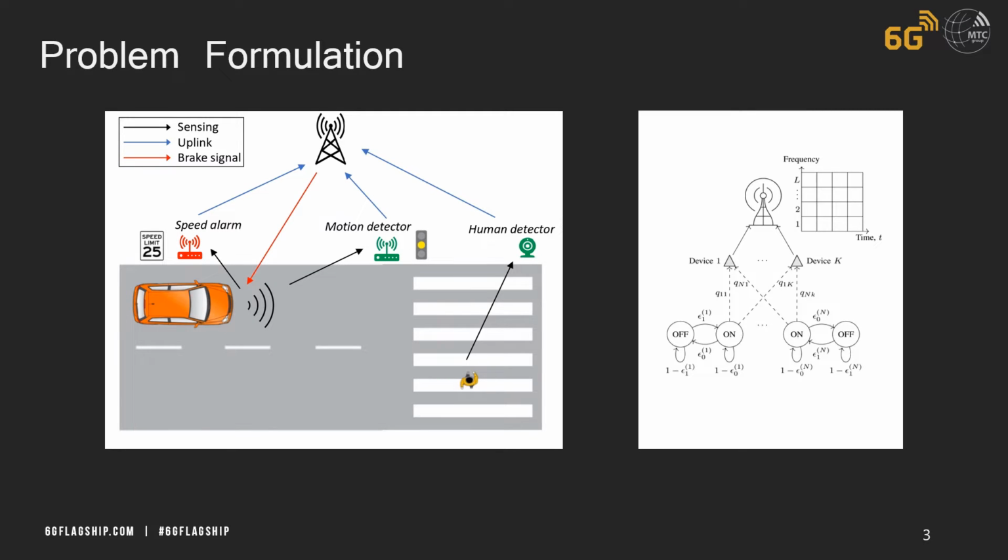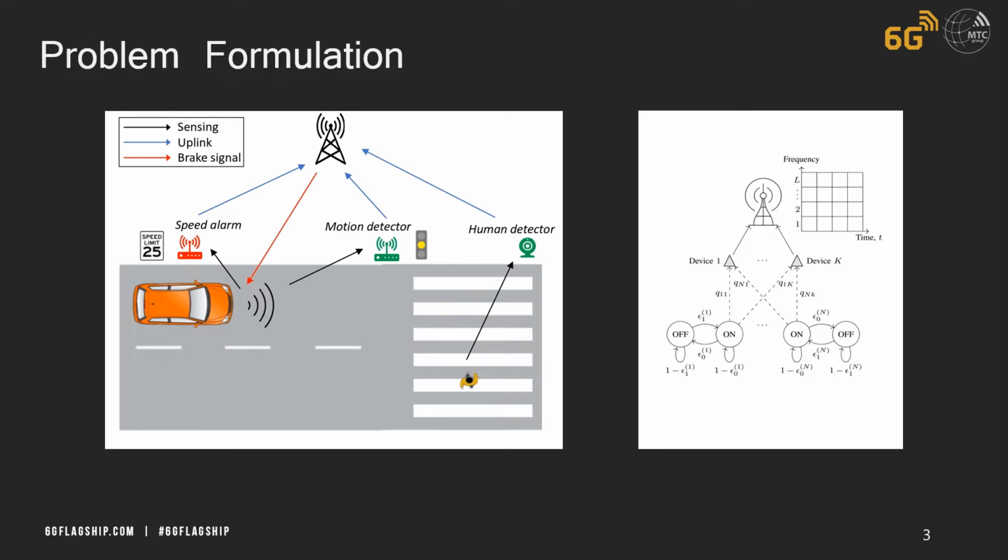We motivate our work by assuming a scenario where there is a vehicle and a person on a road, and there are multiple sensors that detect, for example, the speed of the vehicle, a motion detector, a human detector, and other sensors that are communicating with a nearby base station.